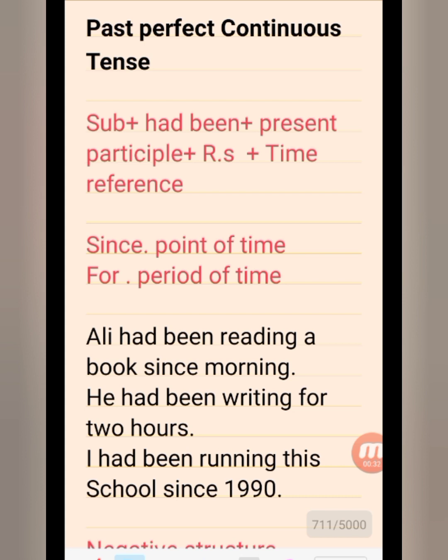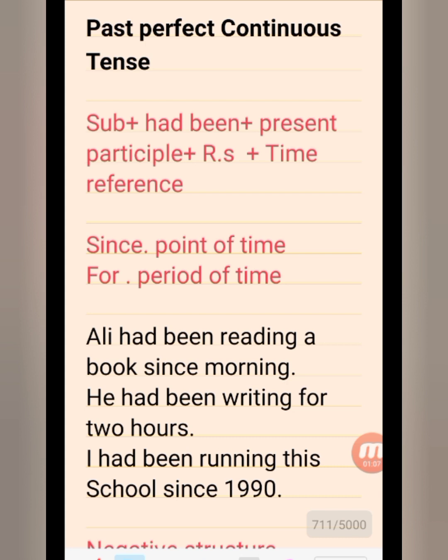So come to the positive structure: subject plus had been plus present participle plus rest of the sentence plus time reference. So here we have to use had been with the whole subject, as we have I, we, you, they, he, she, it, singular or plural subject. With the entire subject we have to use had been. Then present participle means verb plus ing plus rest of the sentence plus time reference, means since or for. It depends upon the time. Since means point of time, for means period of time.